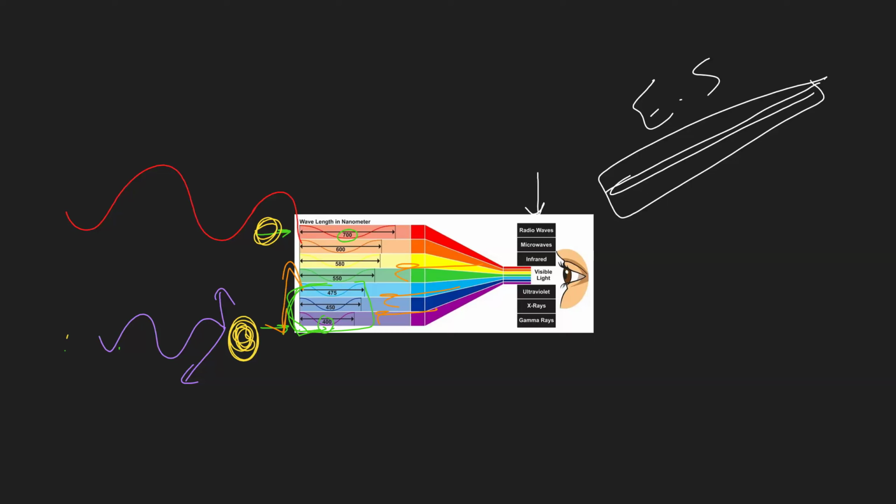In general, we don't see the red color in the sky because the red color can move over these particles easily. So that means it's not dispersed in the sky, so we don't see the red color. But blue, indigo, and violet get dispersed because they have many collisions with the particles of the air.